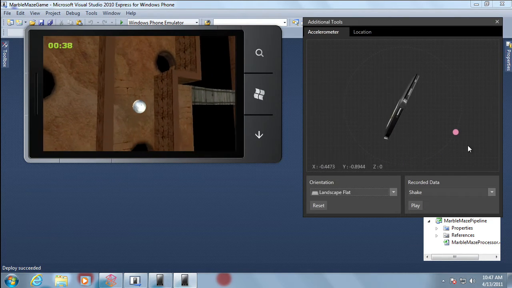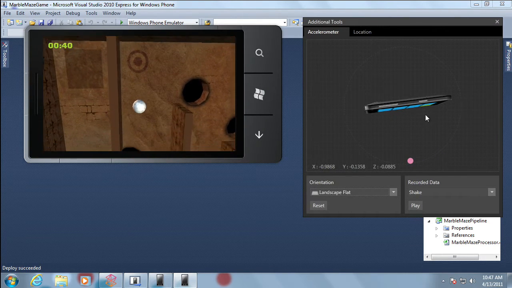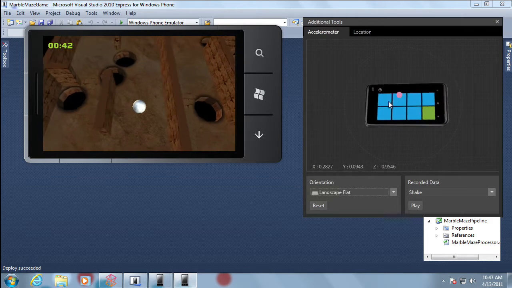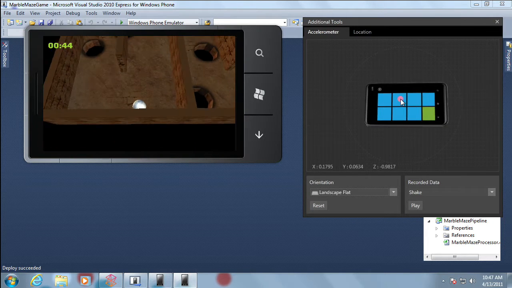I'll be honest with you, last night I was getting ready for the keynote. This was the hardest part of the keynote I was stressed about, is avoiding the holes. But anyway, you can see here lots of cool things you can do here.